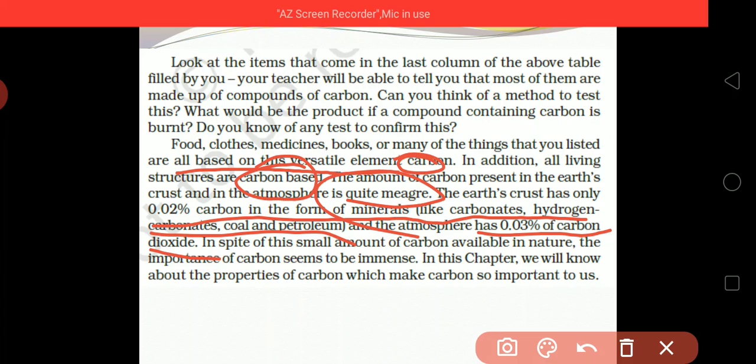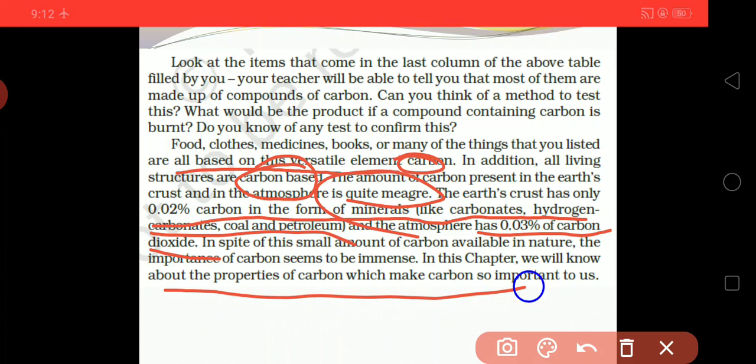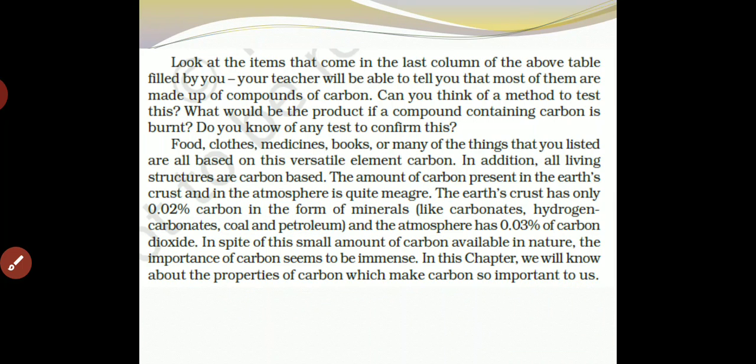In spite of this small amount of carbon available in nature, the importance of carbon seems to be immense. In this chapter we will learn about the properties of carbon which make it so important to us. Mostly we can see that all these objects are made of carbon, and we will study carbon in detail.